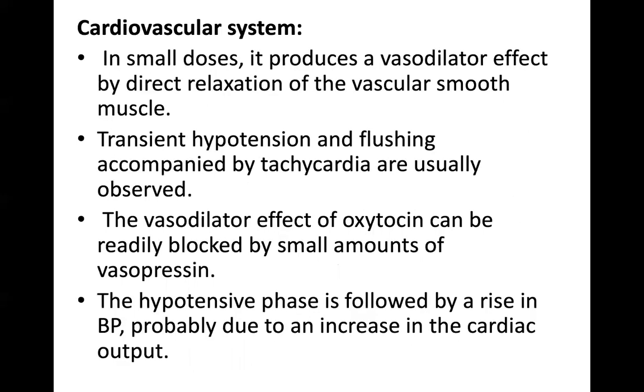Coming to action of oxytocin on cardiovascular system. In small doses, vasodilator effect is seen by direct relaxation of the vascular smooth muscle. When vasodilatation occurs, transient hypotension and flushing, accompanied by tachycardia, are usually observed. The vasodilator effect of oxytocin can be blocked by small amounts of vasopressin. The hypotensive phase is followed by a rise in BP, probably due to an increase in the cardiac output.